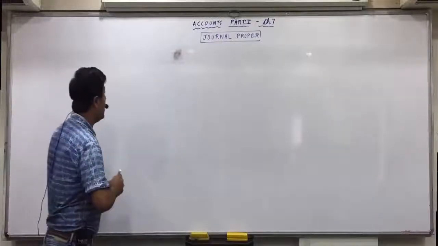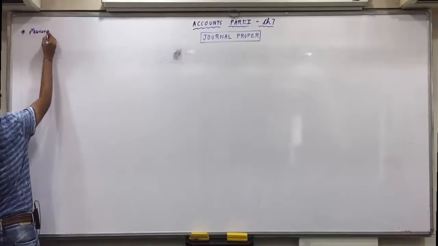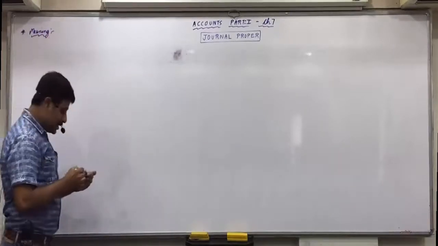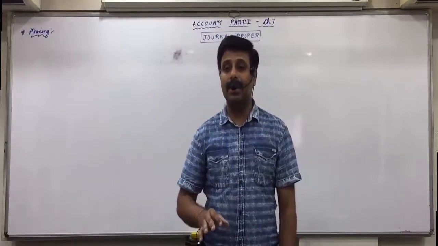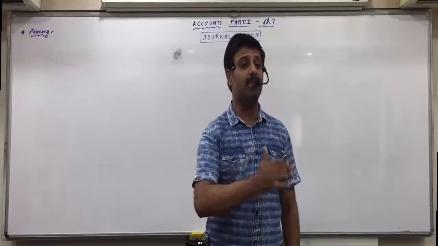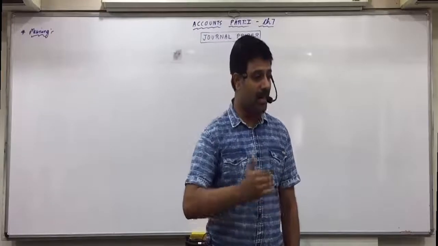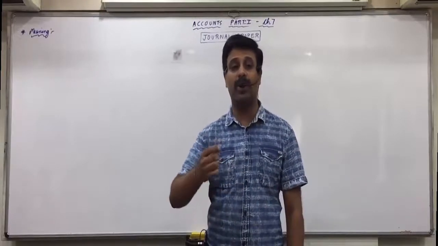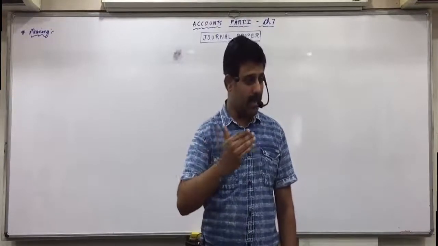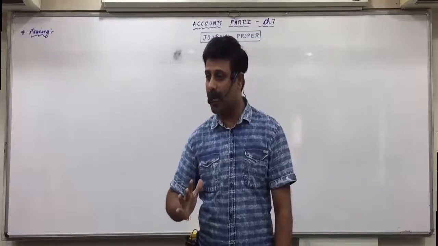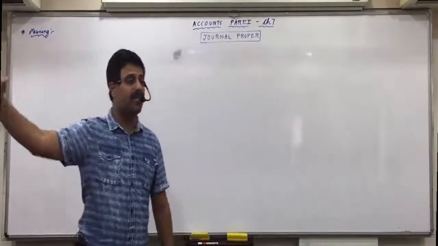What is the meaning of journal proper? See, we say that journal proper is a residuary subsidiary book. What do you mean by residue or residuary? Left out. Residue means left out. Residuary means whichever transactions are left out to be recorded in the other 4 books.